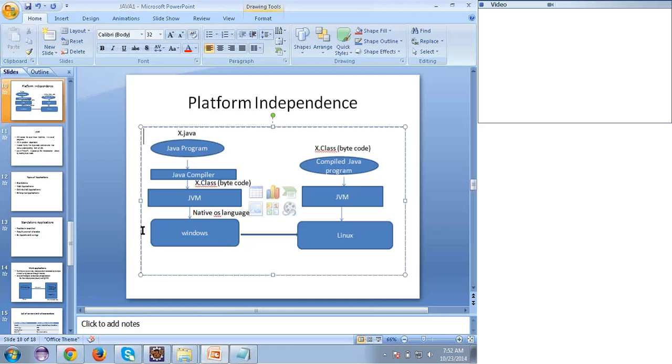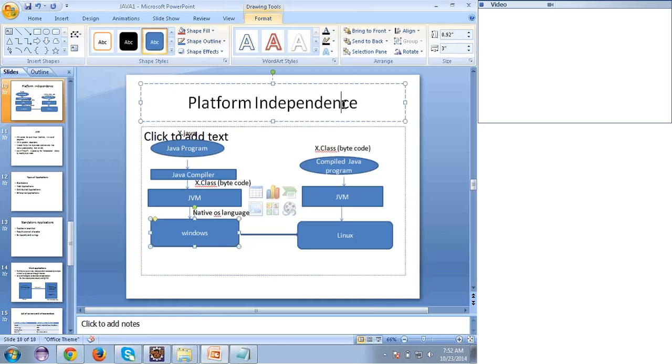See this diagram, you're able to see, right? Yeah, just see here, I have a Java program. I am using the Windows operating system. Here x.java is the Java file, and when I compile that Java program, we'll get the .class file. On the Windows operating system, I have the JVM. So what the JVM will do is, it will look into the .class file and then convert it to the assembly language which can be understood by Windows.